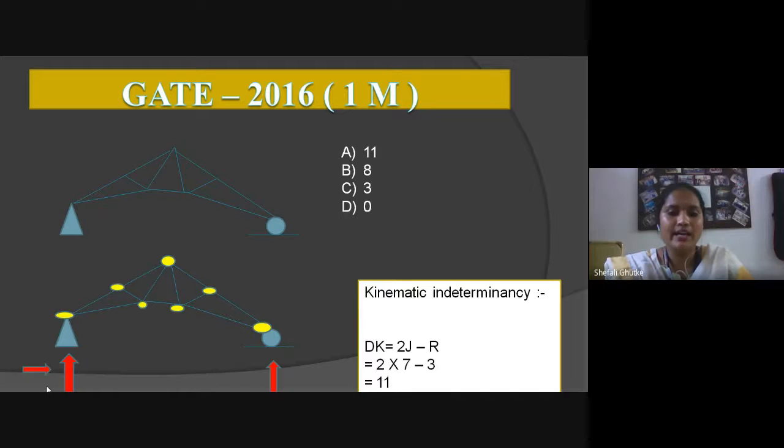R is reactions, and the red arrows represent the reactions. Total number of reactions is 3: 2 reactions for the hinge support, 1 reaction for the roller support. After solving these values, we get 11. So we can say that option A will be correct.